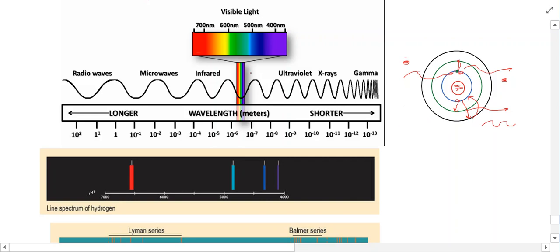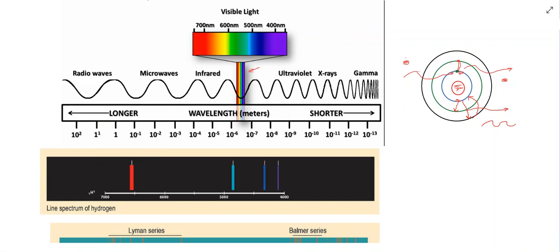And as we know, these specific wavelengths of light can be linked back to the different colors of light that we see with our eyes. And that can be related directly to the movement of electrons into higher energy levels and then back down again.